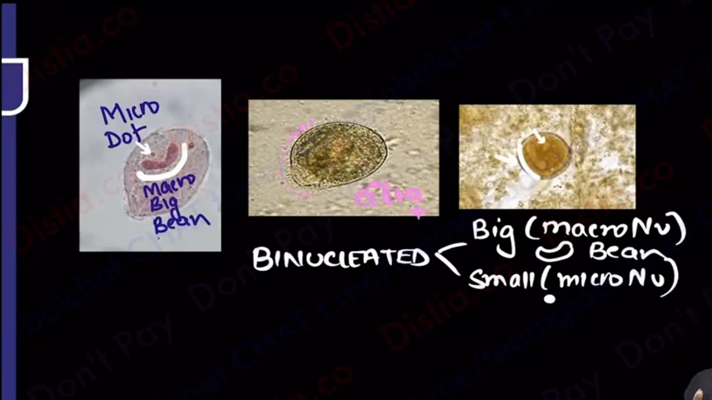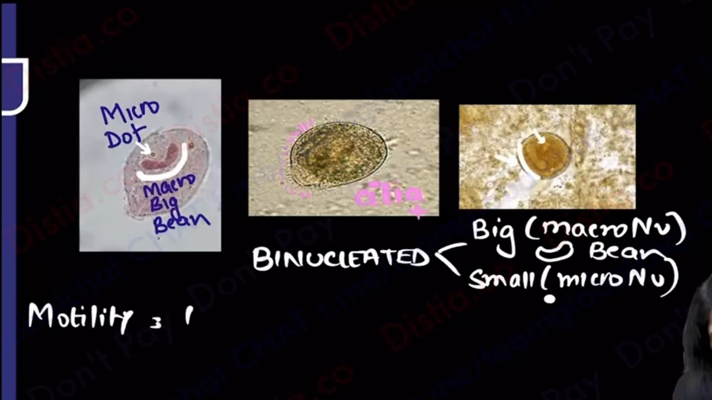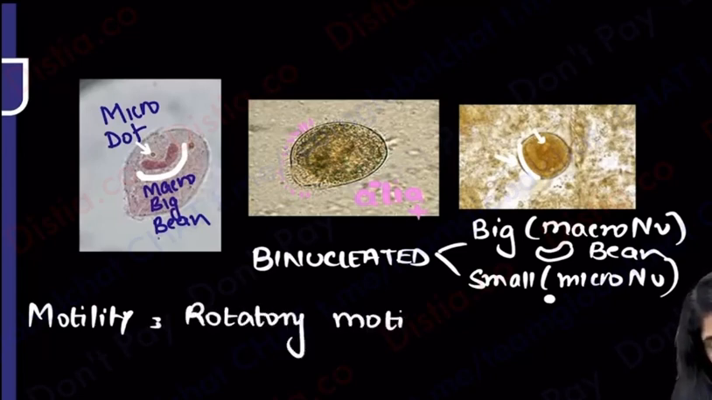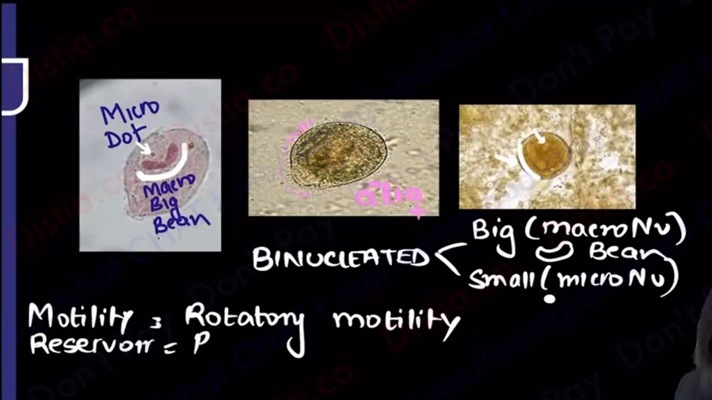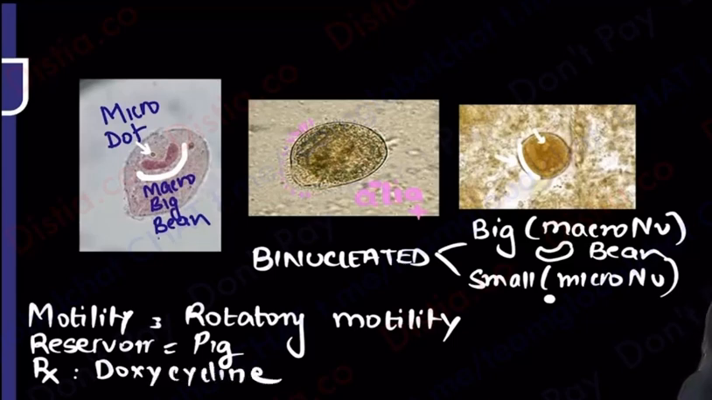Now, are these cilia only for show, or with the help of these cilia, or kind of pseudoflagella, can it sometimes show motility? Yes, please remember, it can show a rotatory or active motility. Other than humans, can they have any reservoir? Yes, they can have pigs as a reservoir. Extra information that I'm telling you. And for the treatment, you're going to give doxycycline. So these are some extra points about Balantidium coli.